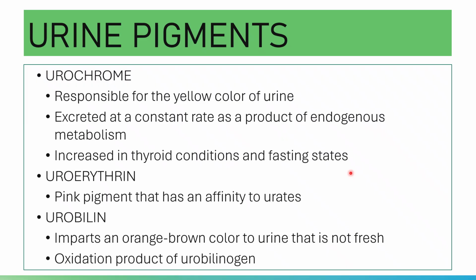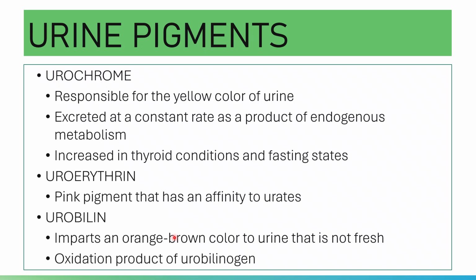Anyway, you have your urobilin. Your urobilin here imparts an orange-brown color to the urine that is not fresh. Your urobilin is an oxidation product of your urobilinogen. If you try to go back to what we learned last time about the changes in an unpreserved urine, it says the color is modified or darkened.